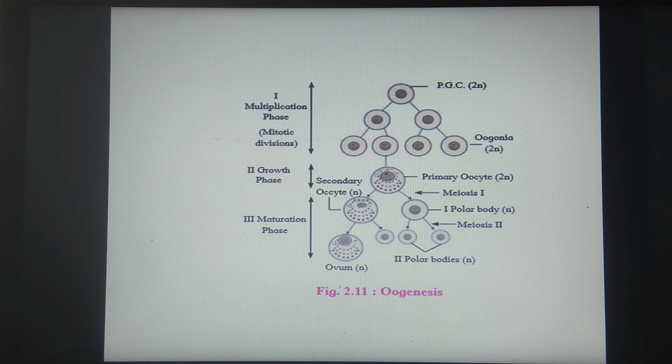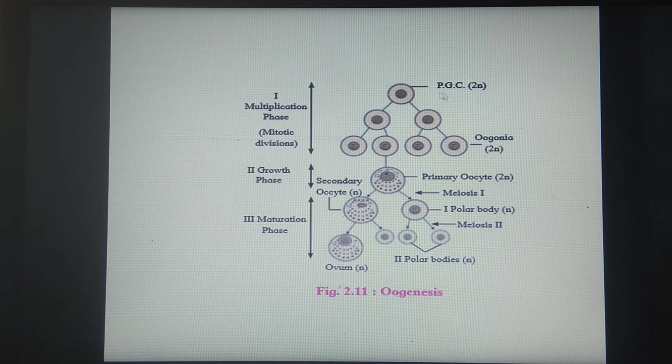So this secondary oocyte completes the first division, that means up to metaphase 2. Here, this secondary oocyte will complete the second maturation division only after the entry of sperm. So this is about the process of oogenesis. Once again I will repeat it.